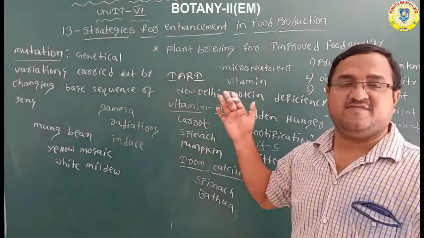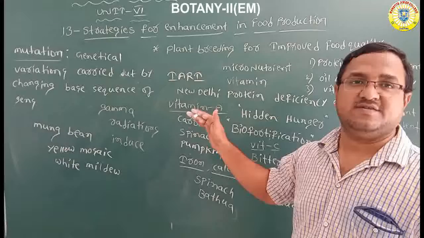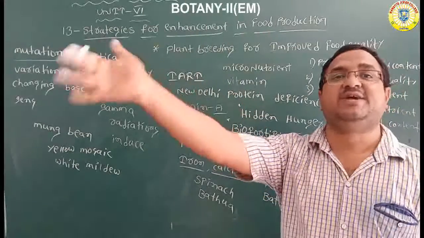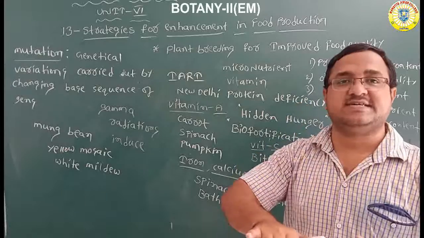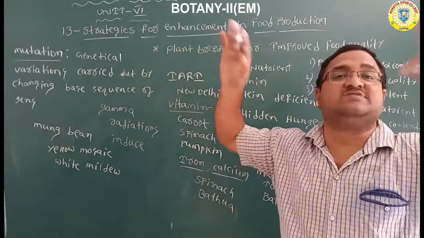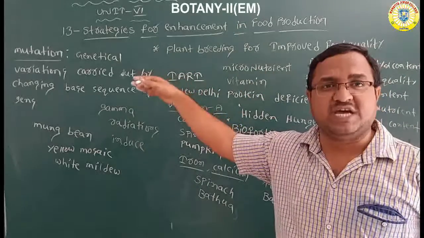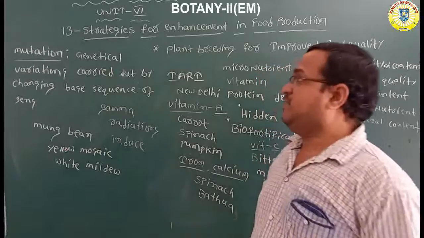As a result, we can produce the new character or trait which is not present in the parent one. So we have to get the new characters which we can't see in the parents. That type of new characters we have to produce by this mutation breeding technique. Okay. So this is about mutation breeding.